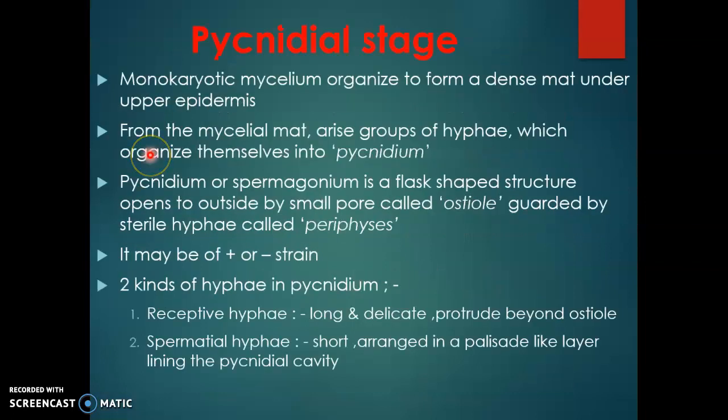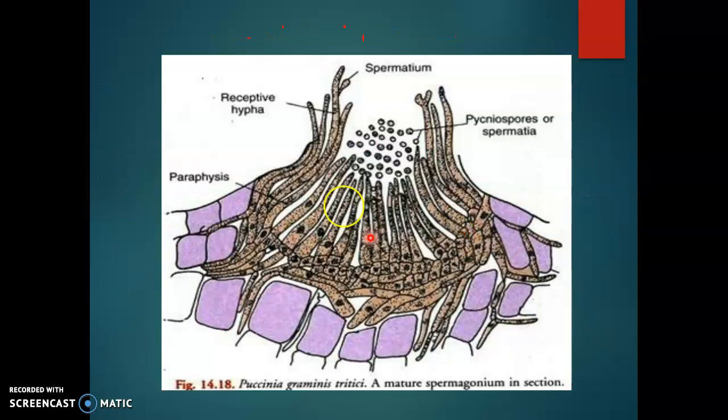So, the pycnidial stage is also known as the spermagonial stage. It consists of a flask-shaped structure, which opens to the outside by a small pore called the ostiole, guarded by sterile hyphae. So, this is the flask-shaped pycnidial stage, and it consists of 2 structures, elongated receptive hyphae and also the spermatia producing spermatiophores.